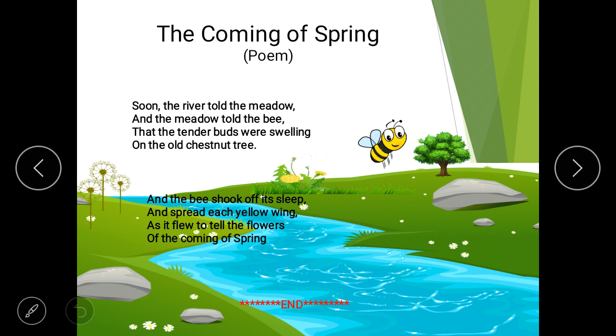Soon the river told the meadow, and the meadow told the bee that the tender birds were swelling on the old chestnut tree. And the bee shook off its sleep and spread each yellow wing as it flew to tell the flowers of the coming of spring.